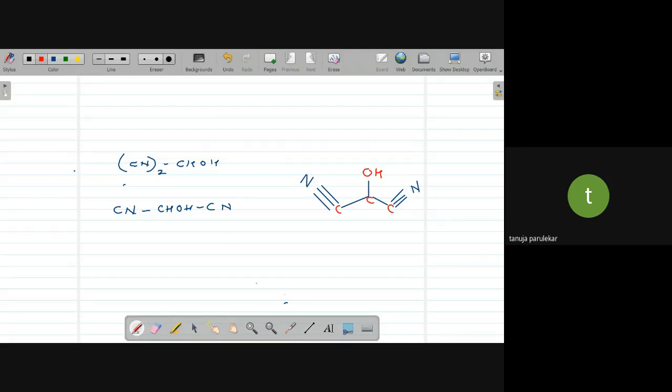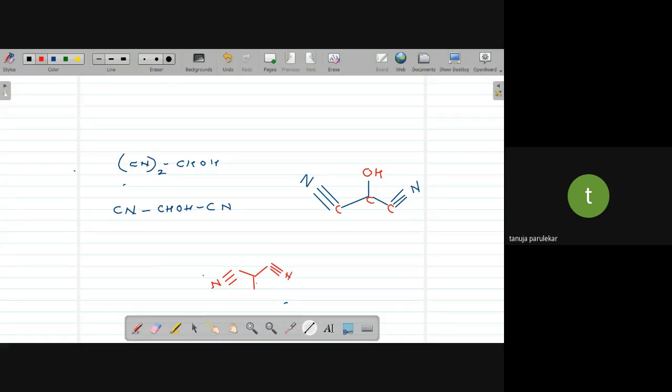Okay. So once again, if I have to do it, supposing this way I do that N down, then triple bonds, then you have this carbon, then you have OH, and then you have another carbon, and then you have triple bond.